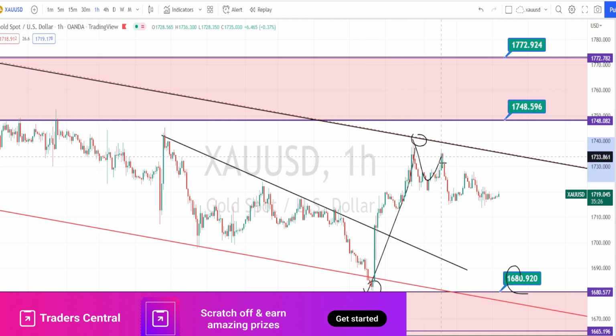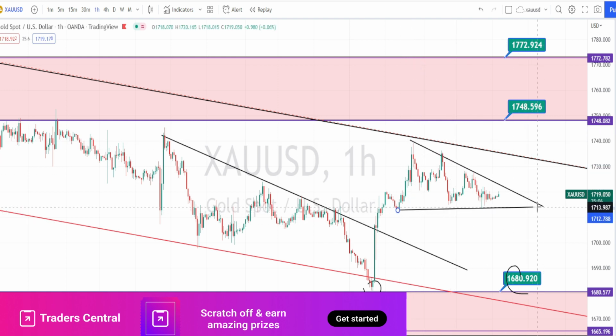And currently we are noticing the price action to slowly trend on the bearish side. I am drawing a resistance line for the current trend and the support line also. So from this price action we can understand that the current price action is trading within a triangle pattern.